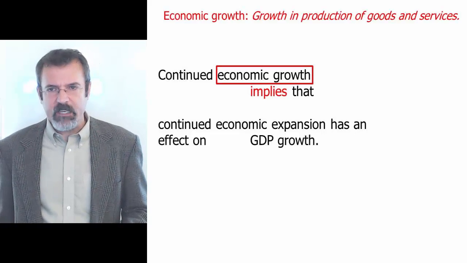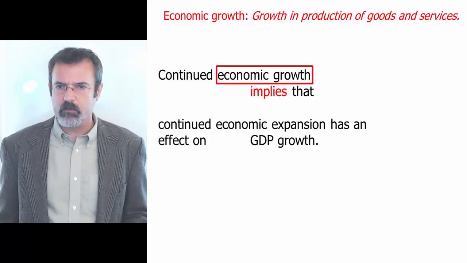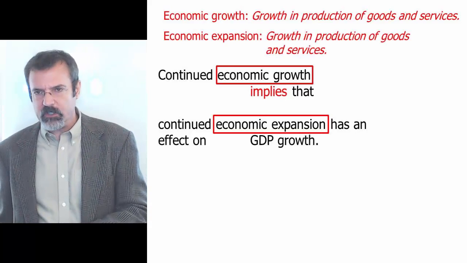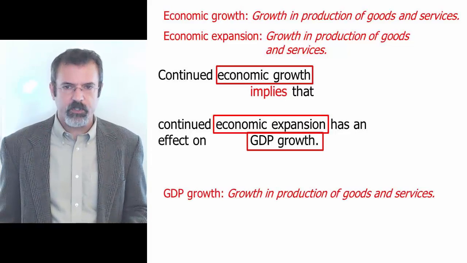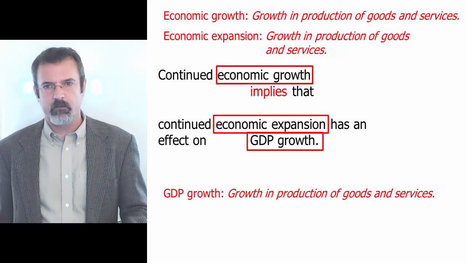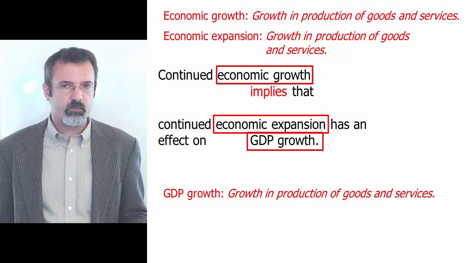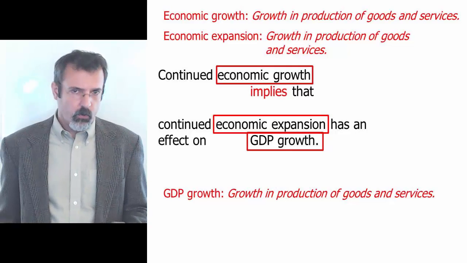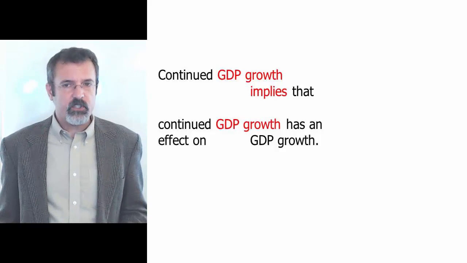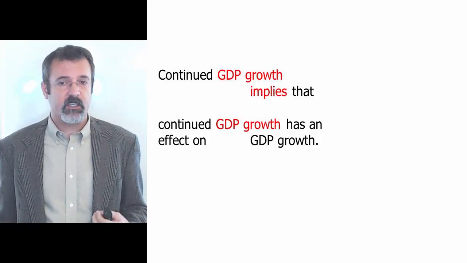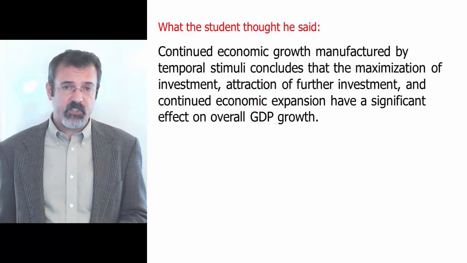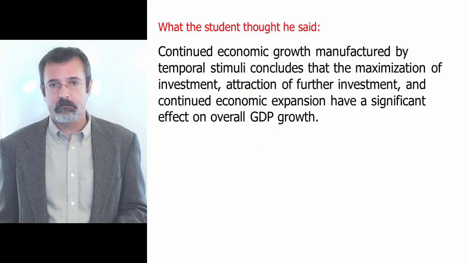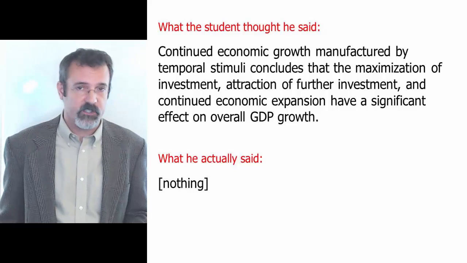Economic growth means the growth in the production of goods and services. Economic expansion is the growth in the production of goods and services. GDP growth is the growth in the production of goods and services. These three terms all mean the same thing. So our paragraph reads, "Continued GDP growth implies that continued GDP growth has an effect on GDP growth." So this is what the student thought he said, and this is what the student actually said.